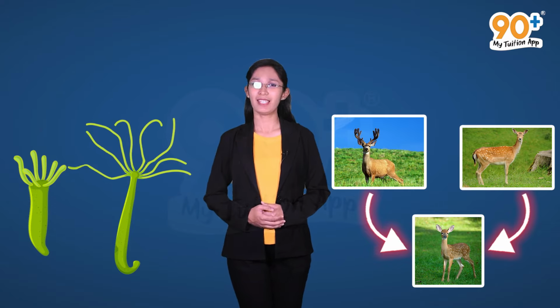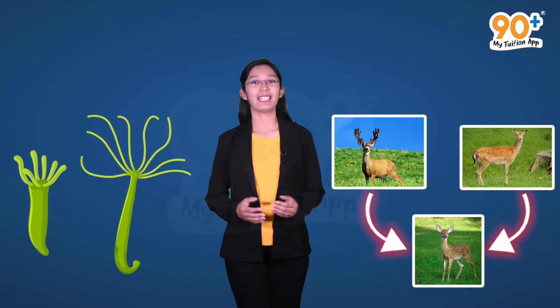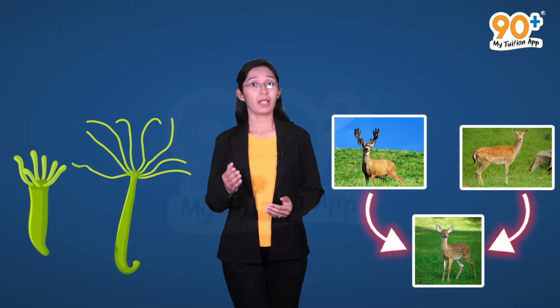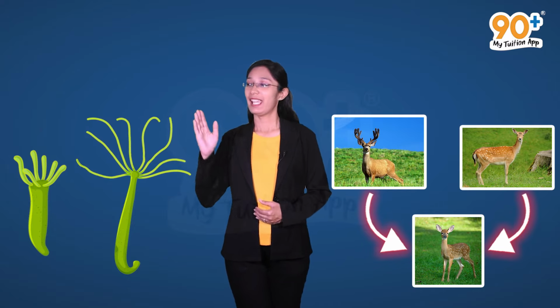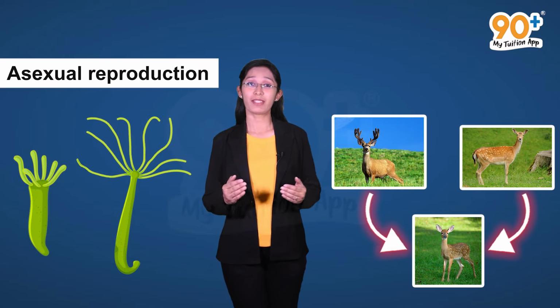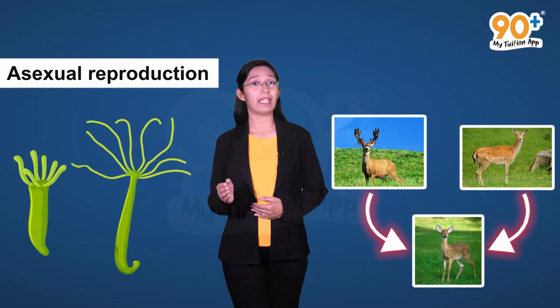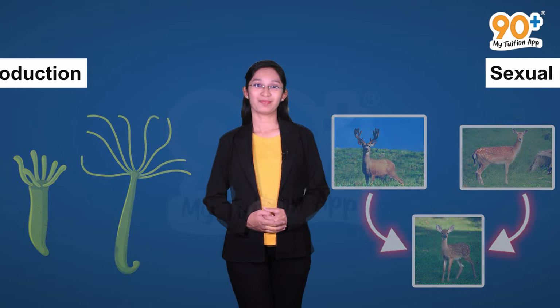So, what did you understand from this? Yes, there are two modes of reproduction that organisms use. When a single parent produces offspring with or without the involvement of gamete formation, then it is called asexual reproduction. Whereas, when two parents of opposite sex participate in the process with the involvement of fusion of a male and female gamete, then it is called sexual reproduction. So now we will discuss in detail about each of these modes of reproduction.